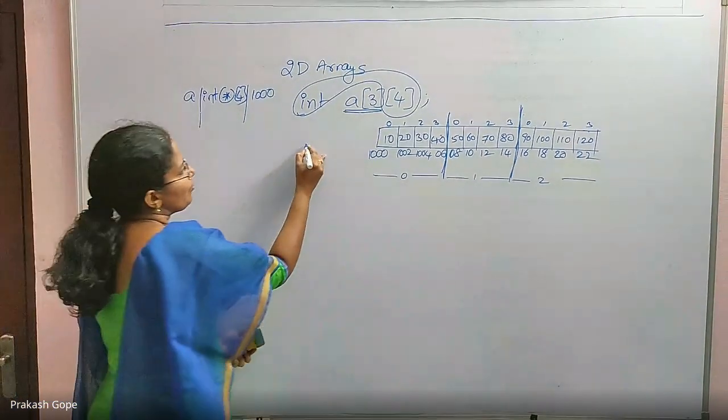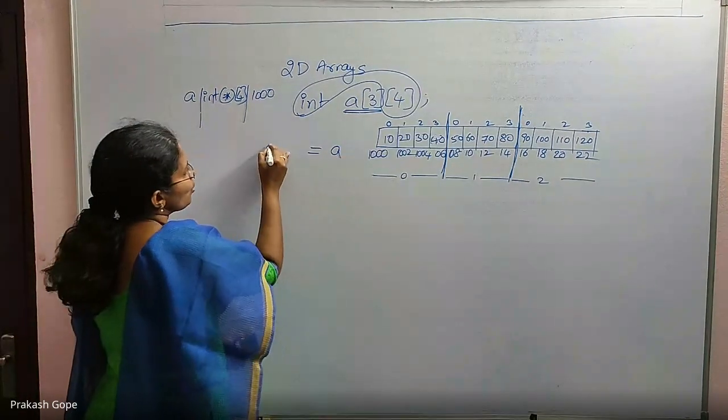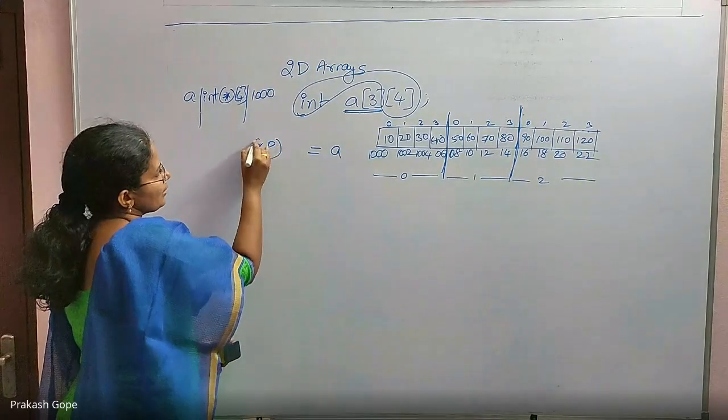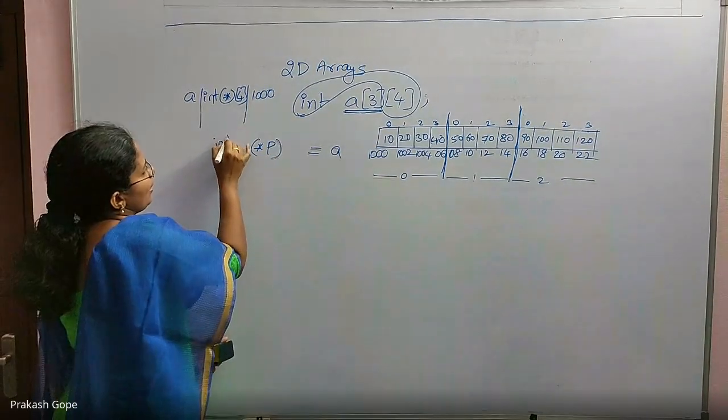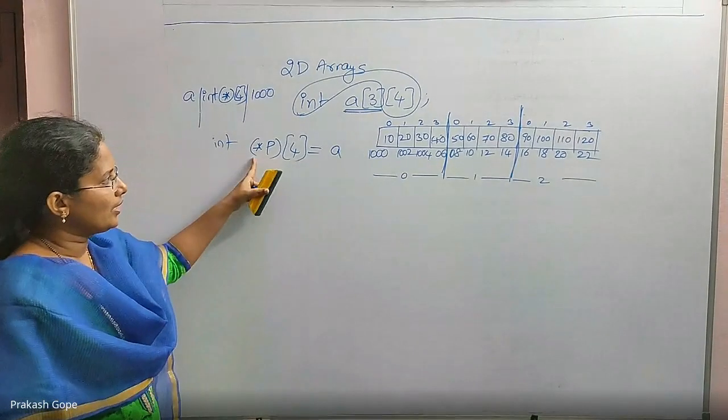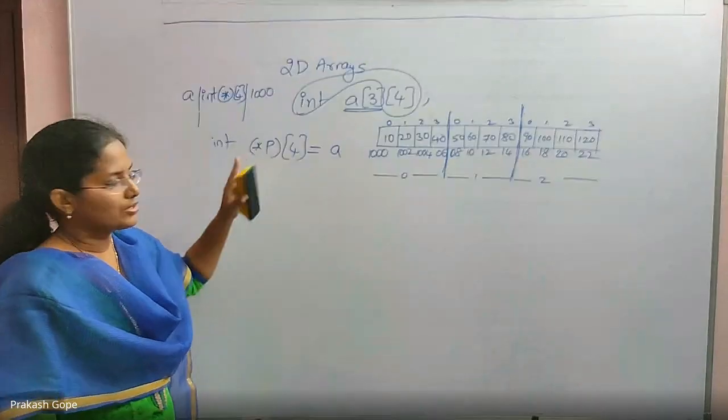So if I want to assign A to P, how should I declare P? It is a pointer to an integer array of size 4. This is how I should declare it. Then only the value of A can be assigned to P.